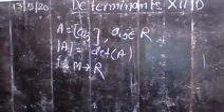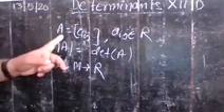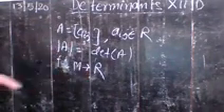To every square matrix, note it, I am saying this. To every square matrix, yes, write from the board.